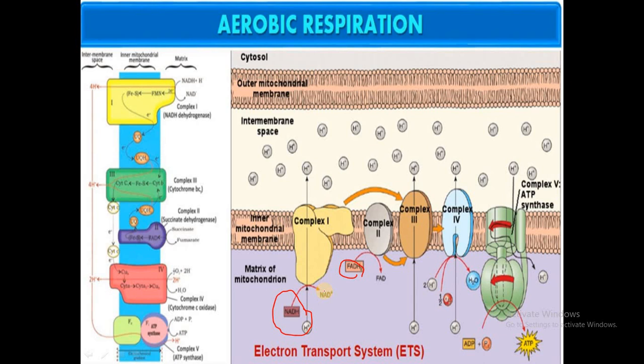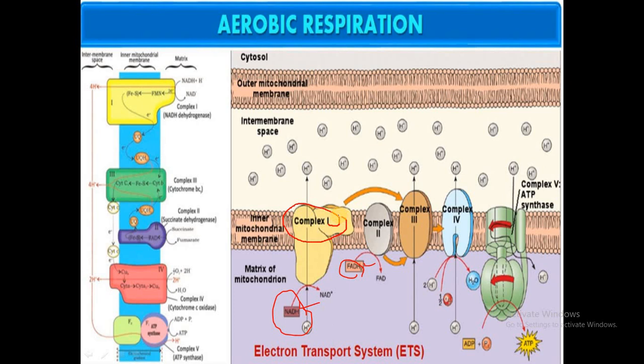How do they get oxidized? Just by removal of the hydrogen atoms that are present here. NADH2 has hydrogen, FADH2 has hydrogen. These are removed, that is why it is called oxidation. And the hydrogens removed from NADH2 are first accepted by the complex 1.